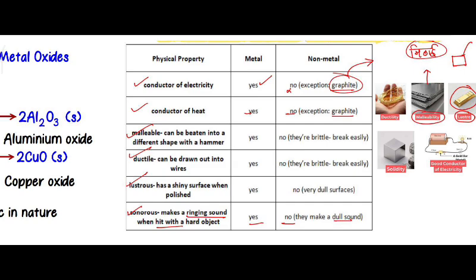Ductility: can be drawn out into wires. Metals yes, non-metals no. Lustrous: has a shiny surface when polished. Metals yes, non-metals no; they have very dull surfaces. Sonorous: makes a ringing sound when hit with a hard object. Metals yes, non-metals no; they make a dull sound.